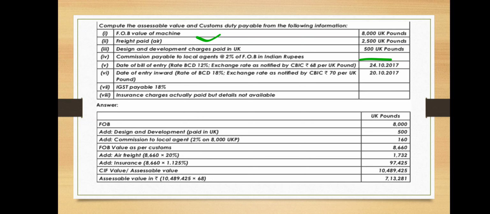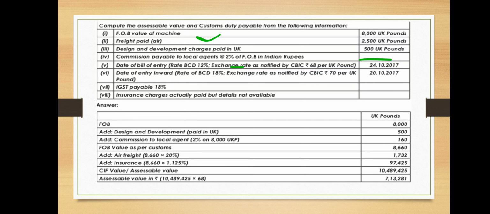At the bill of entry itself we need to take it. Basic custom duty is given as 12%, and the exchange rate as per the notified CBIC is rupees 68 per UK pound. CBIC means Central Board of Indirect Taxes and Customs. So according to that they have given 68 rupees for 1 UK pound. That is the exchange rate we need to take while calculating. Then IGST they have given as 18%. Then insurance charges actually paid but details not given.